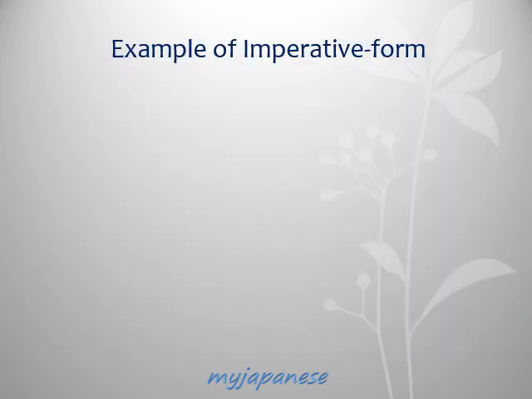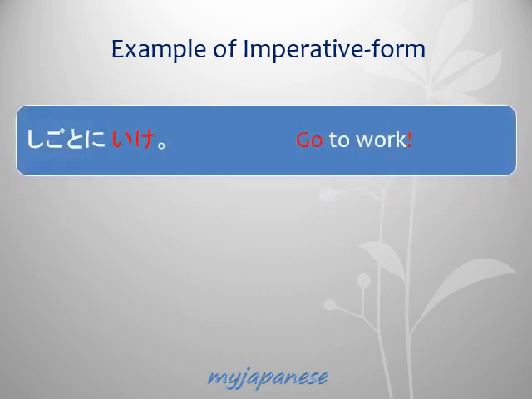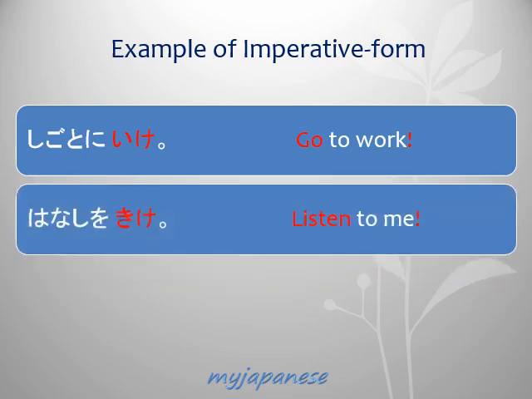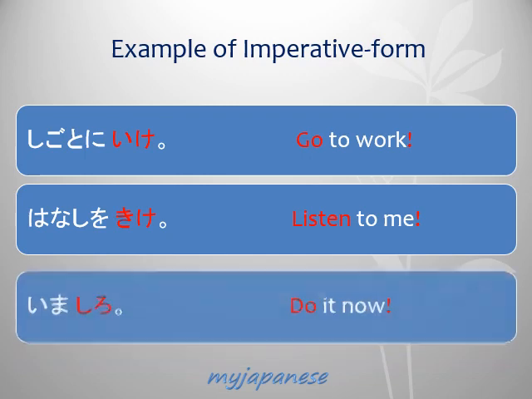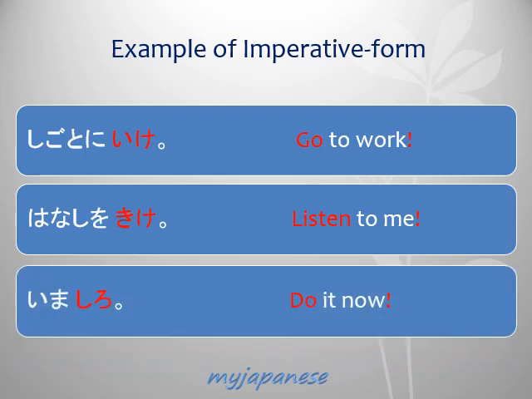Now, let's make short sentences using imperative form. 仕事に行け, go to work. 話を聞け, listen to me. 今しろ, do it now. Sounds demanding, right? So, you would barely use this form. You might notice, but in simple sentences, I will omit romaji little by little for your practice.